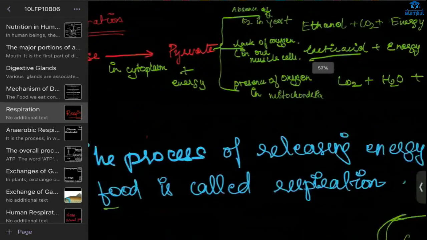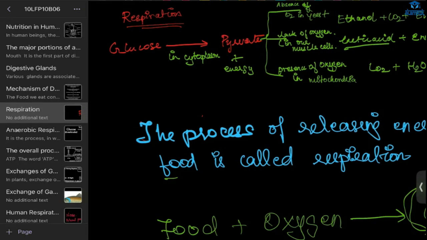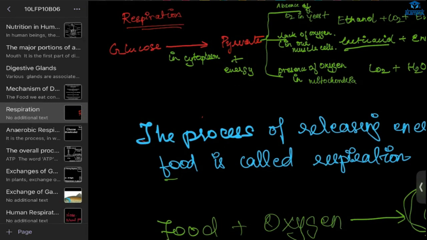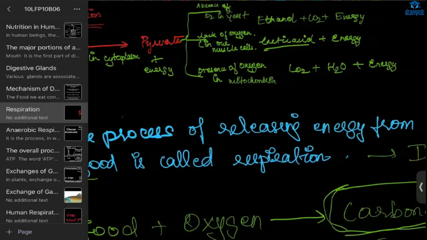There are 2 different types. We have glucose. What will happen here? Glucose will be broken down into pyruvate. In all the respiration processes, whether in the absence or presence of oxygen, we have this pyruvate. This pyruvate is the intermediate, the middle, and it will release energy. And further, this pyruvate will be broken down by 3 types of mechanism.